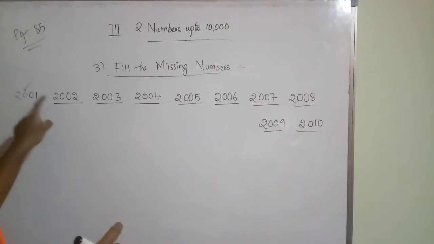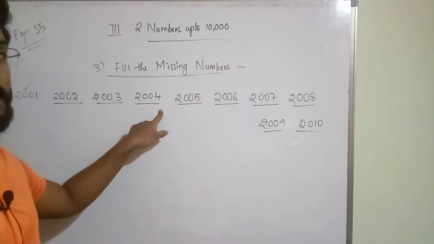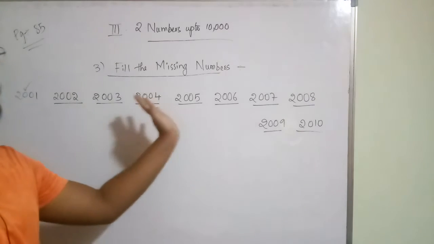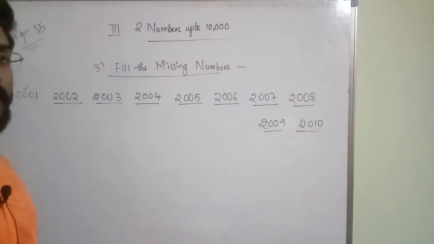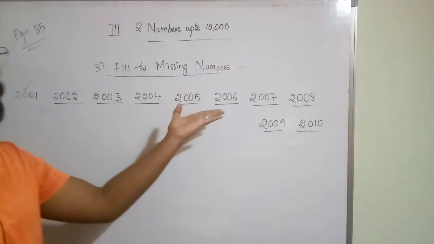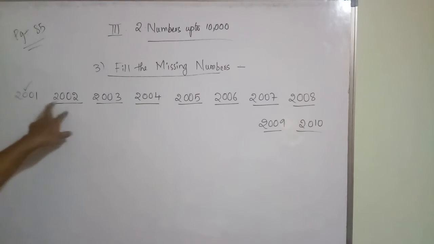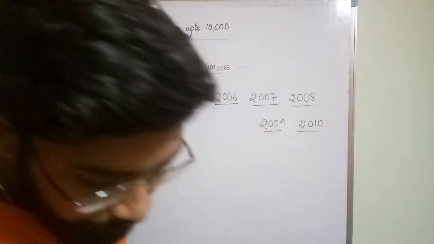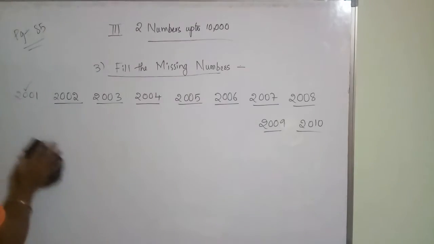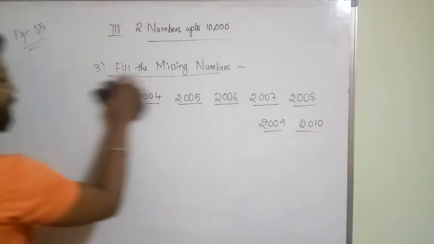After 2001 we will get 2002, after that you will get 2003, after that you will get 2004. So same like 1, 2, 3, 4, 5 you will get in a series, no? Like that only you should write the numbers which we are getting after 2001. We will get 2002. After this you will get this. Like that in a series form you have to write. Okay, those are the missing numbers. So this one we have completed. What is the next one? First one is completed.